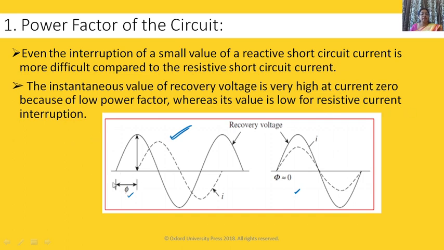Look here. Power factor is low, as phi is greater, so power factor is low. Here power factor is high, so here voltage trace is minimum. Here voltage trace is higher. You can see here.